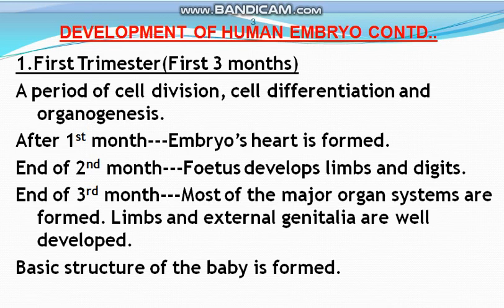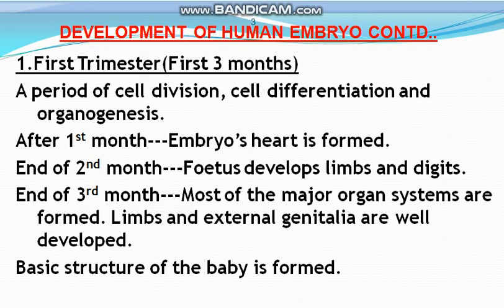So the first trimester includes the first 3 months of the pregnancy, and this is a period of cell division, cell differentiation and organogenesis. It means after zygote formation, cell division takes place, then cell differentiation, and then organogenesis, that is the formation of organs, and all these events take place in the first 3 months.